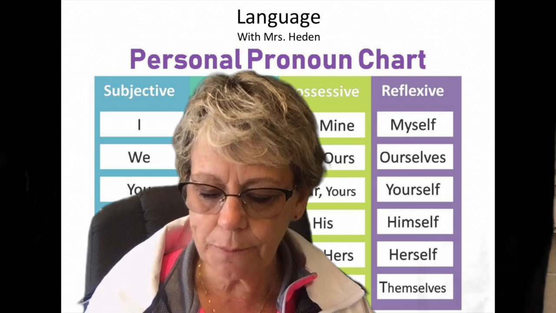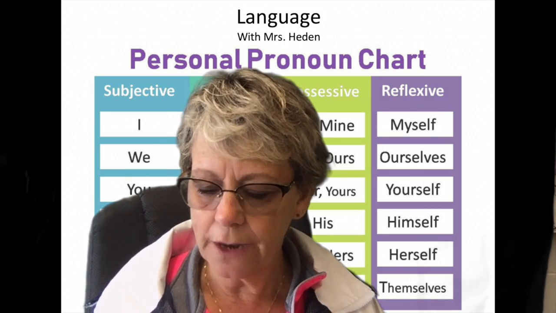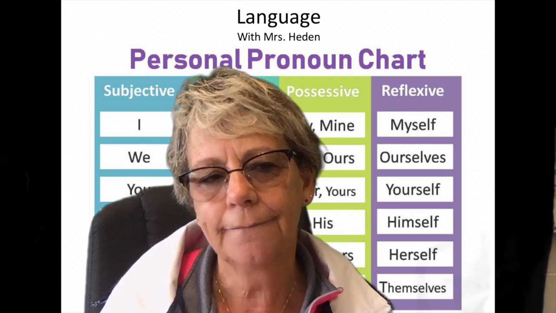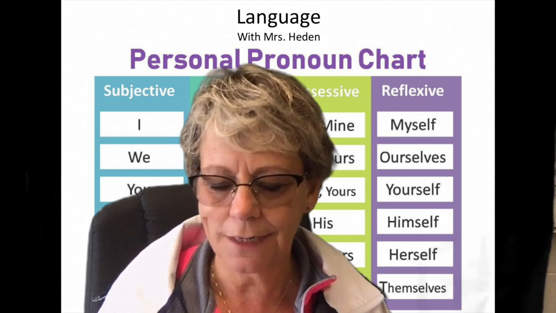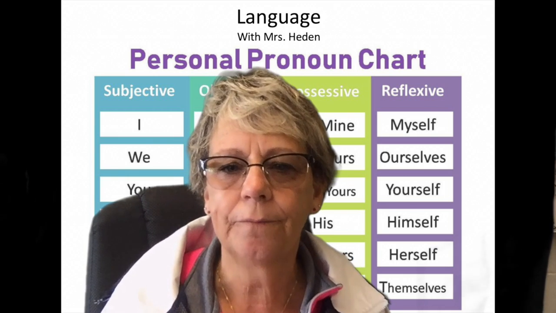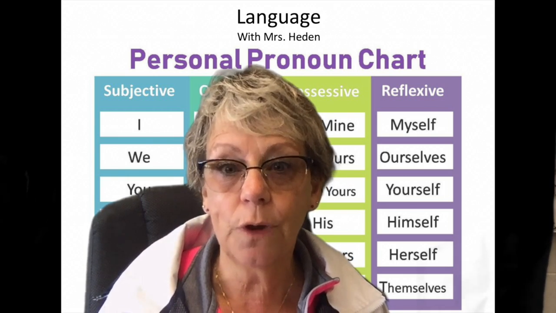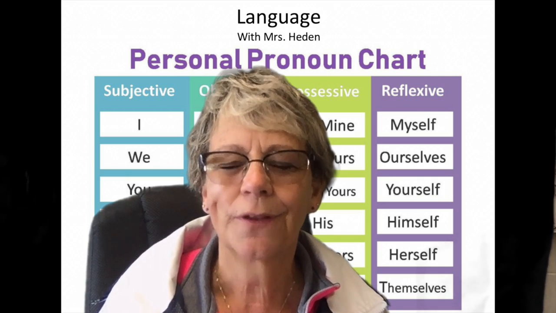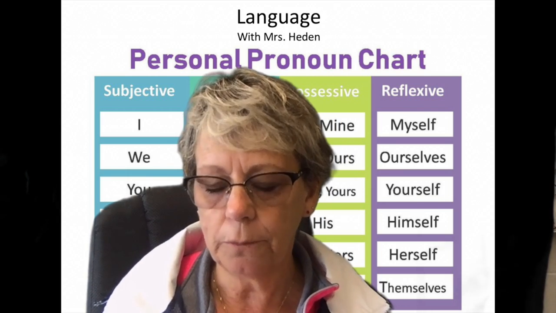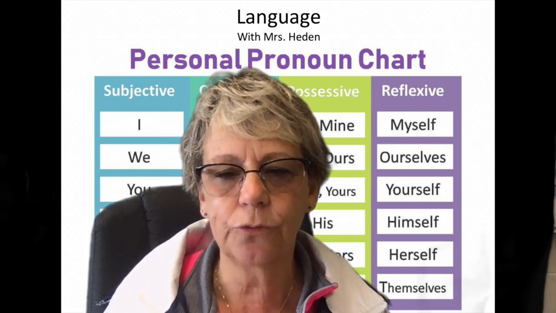All right, let's look at part B. Decide whether the underlined pronoun is singular or plural. Singular means what? Just one, correct. Plural means more than one. So let's do the first one. We. Is it more than one or just one? Correct, it's more than one. So that would be a plural. So you would circle plural. Do the same on 9 through 10.